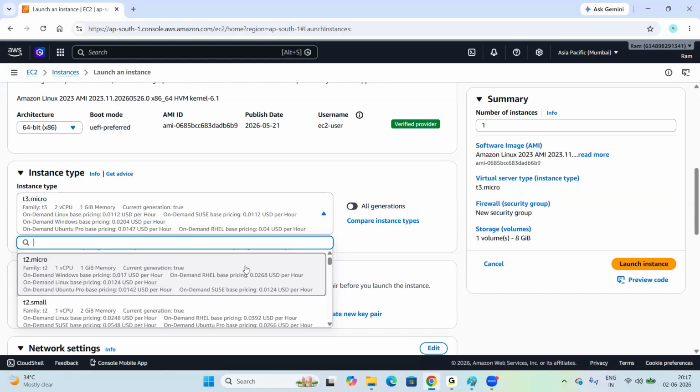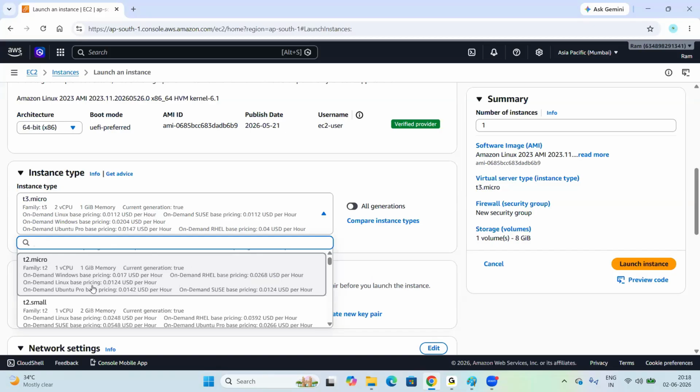You can choose this. In real-time projects, we use a minimum of T2 medium, because 1 CPU, 1 GB RAM is not sufficient for production applications, right? In real-time projects we always deal with prod applications and databases. That is why a minimum of T3 or T2 medium is required, with 2 CPUs and around 4 GB RAM minimum, right? For now, yeah, T2 micro is free.